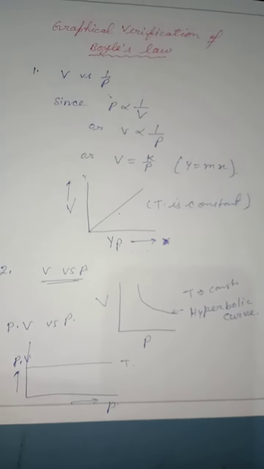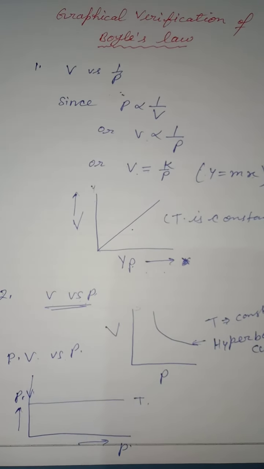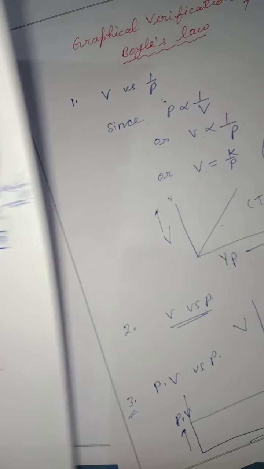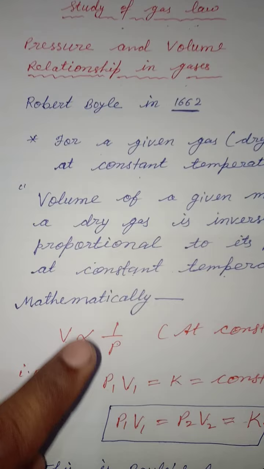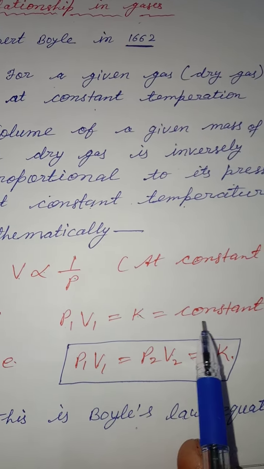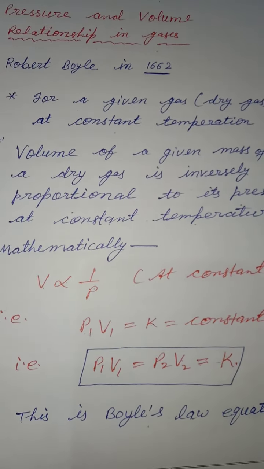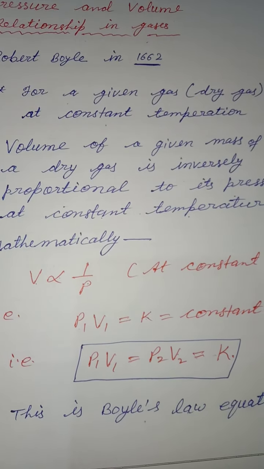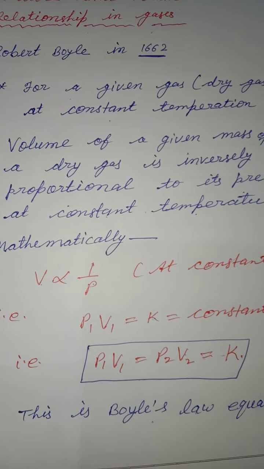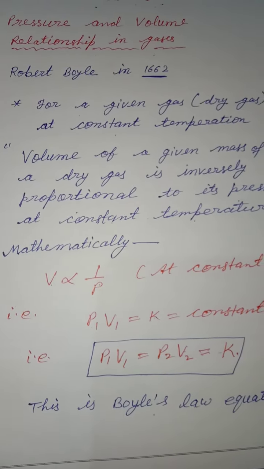Once again, within one minute I want to tell about Boyle's law. Dear students, according to Boyle's law, at a given temperature for the gas, volume is inversely proportional to the pressure. That is P1V1 is equal to constant, or P1V1 equals P2V2 equals constant. By use of this equation you can solve some mathematical questions which are given in your book. First you have to solve the examples, after that you have to solve the book from page number 119.